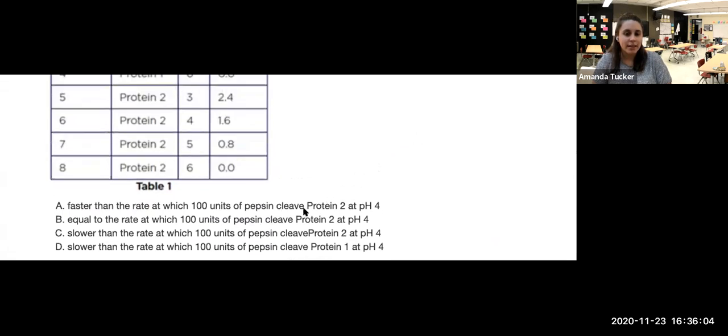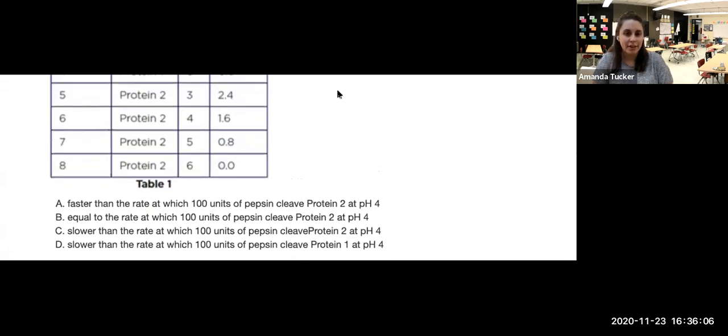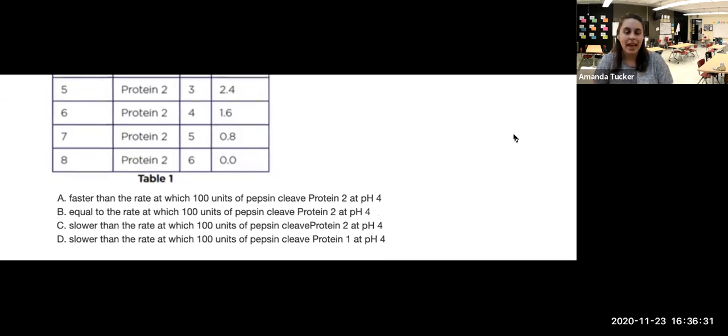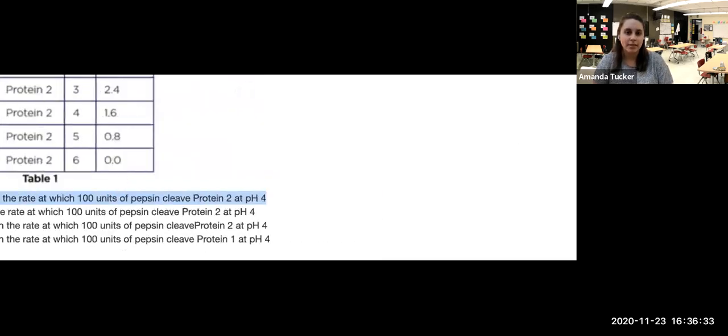So faster than the rate at protein 2 at pH 4. The activity at a 3 is 2.4, and the activity at a 4 is 1.6, so that is faster. Equal to, those numbers are not the same. Slower than protein 2 at 4, nope, it's faster, and slower than protein 1 at 4, and protein 1 at 4 was 0.6. So we would want to go with A as our correct response here.